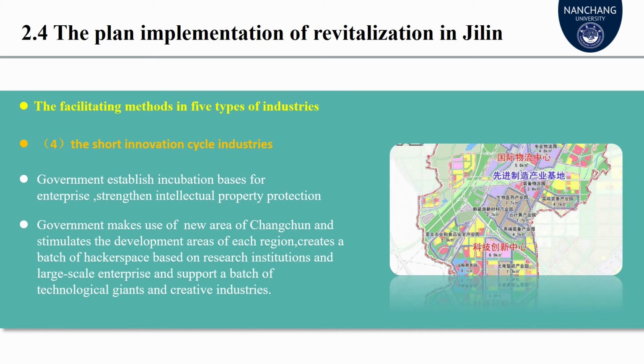Jilin, especially its capital city Changchun, where colleges and universities are concentrated, can establish incubation bases for the development needs of enterprises in Type 4, strengthen intellectual property protection, encourage venture investment, formulate preferential talent policies and tax policies, support innovative talent entrepreneurship, and use domestic advantages to promote the development of short innovation cycle industries in Jilin.